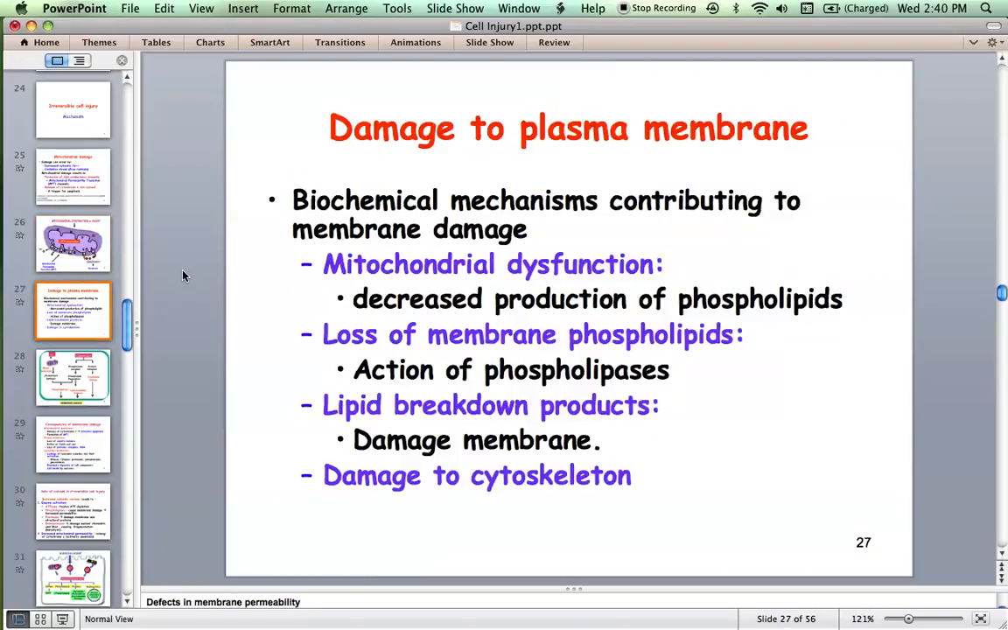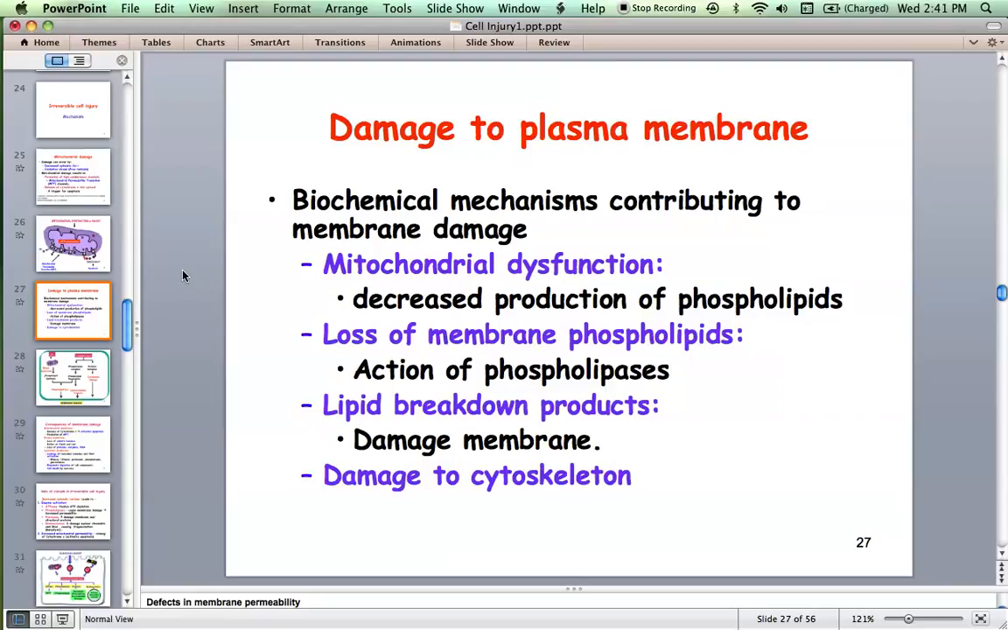The second mechanism for irreversible cell injury is damage to the plasma membrane. Any cause which leads to damage to the plasma membrane leads to irreversible damage, because we cannot fix the damage. Let us figure out what can cause damage to the plasma membrane. Actually, they're all interlinked. Mitochondrial dysfunction can lead to plasma membrane damage.